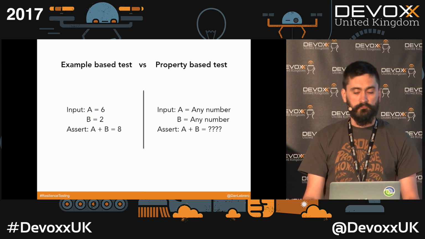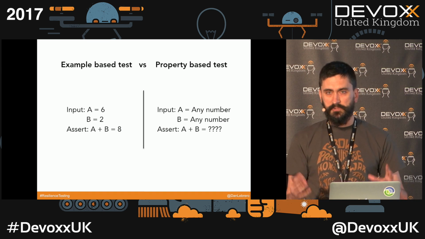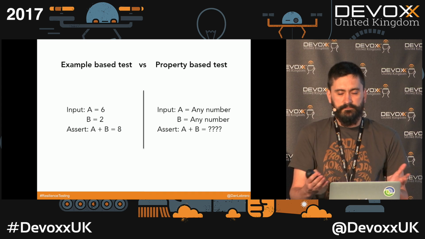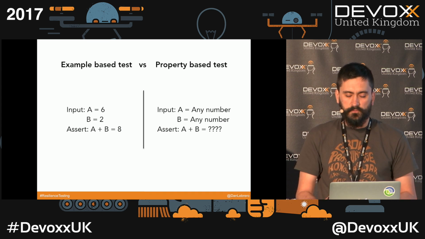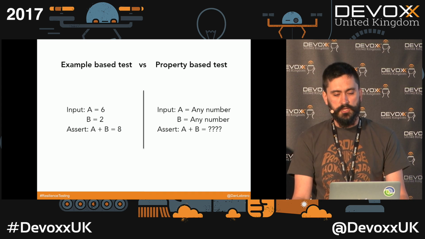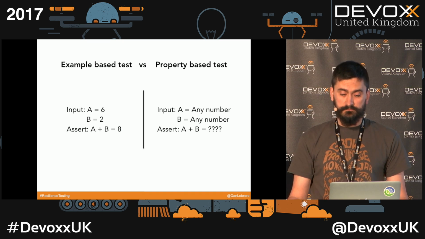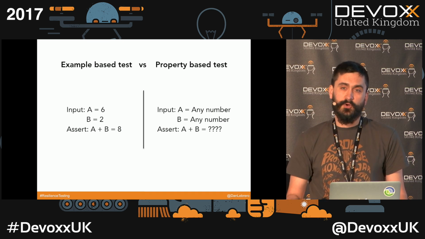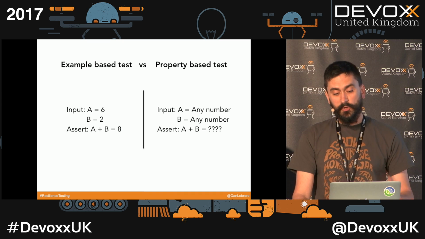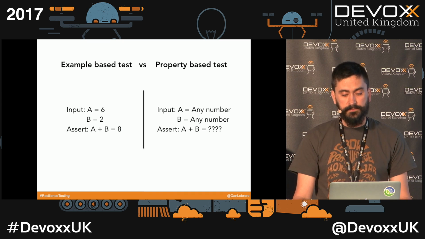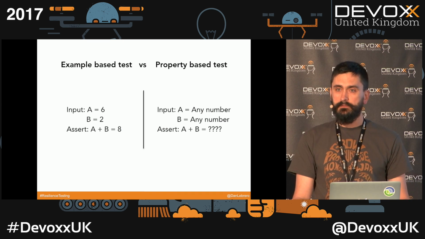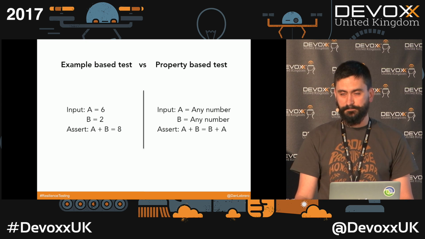Now we have the problem of what can we assert, because in your code you're not going to know if A is 6 or 9 or 25. It can be any number. So we have to assert something that is true for any number. So that's called a property. So in this case, a possible property will be that A plus B is equal to B plus A.